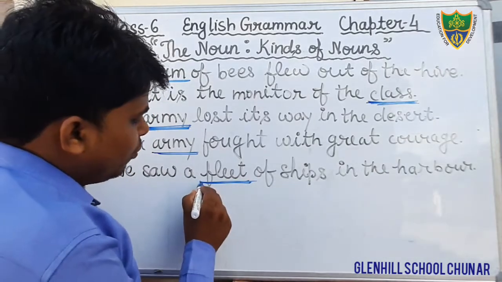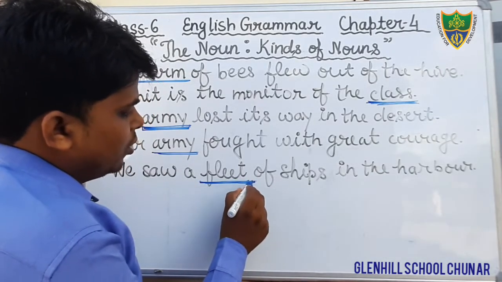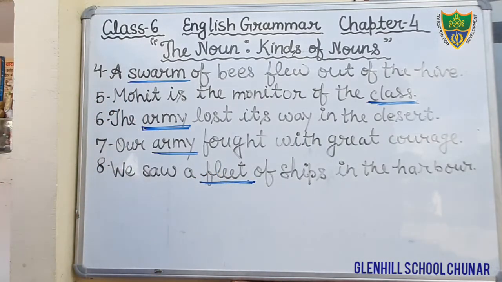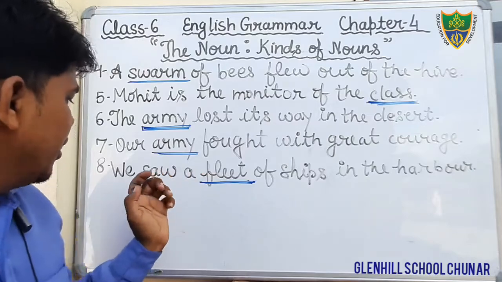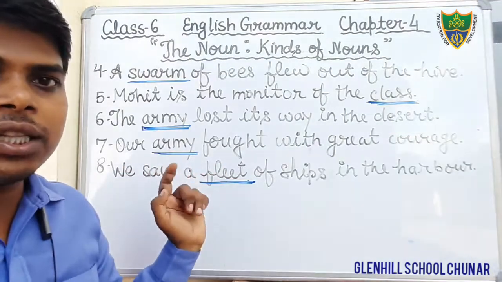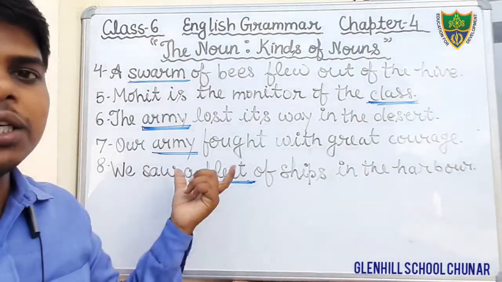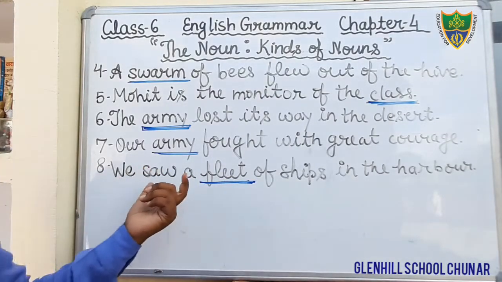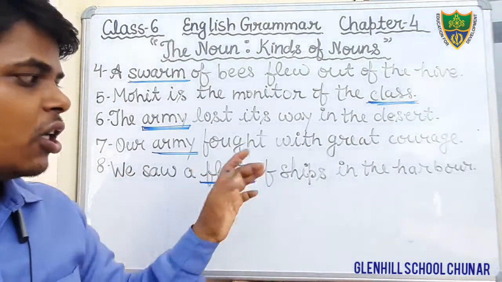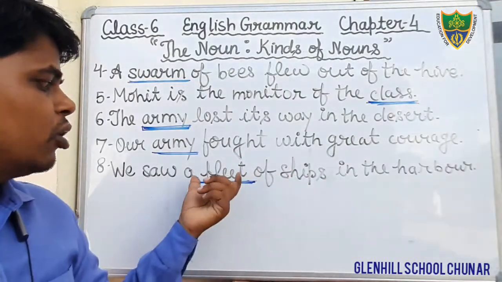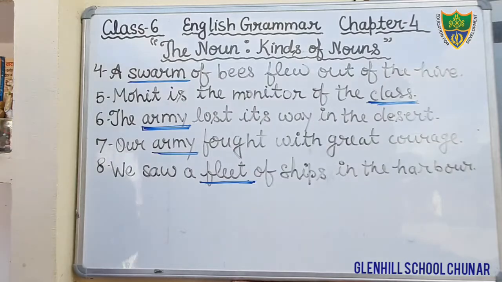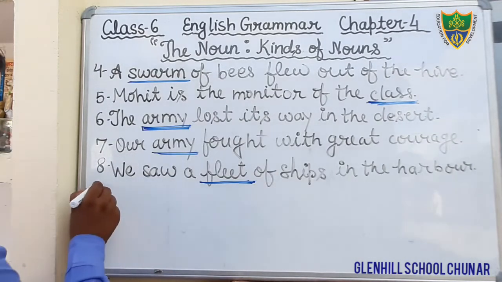Okay, therefore this word fleet has already come in question number 2, and you can also see that in question number 2 the word fleet is a collective noun. Here again in question number 8 we can see the word fleet denotes the collection of ships. Therefore the word fleet is a collective noun in this sentence. Okay, come to the next question. Question number 9.